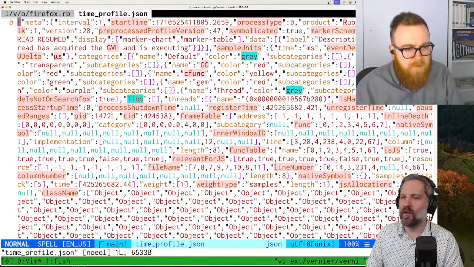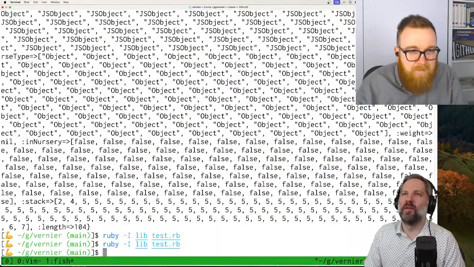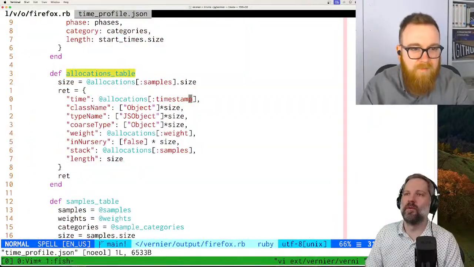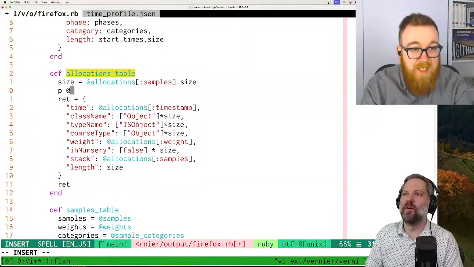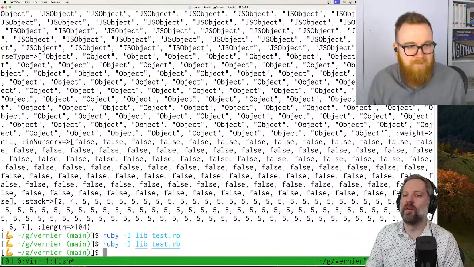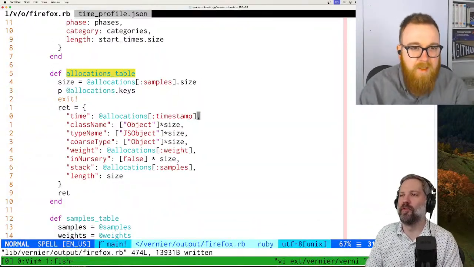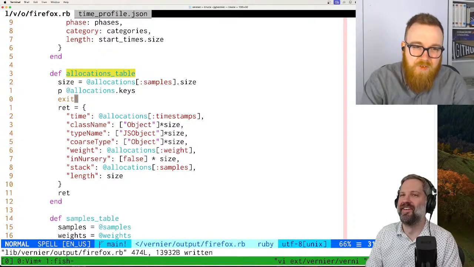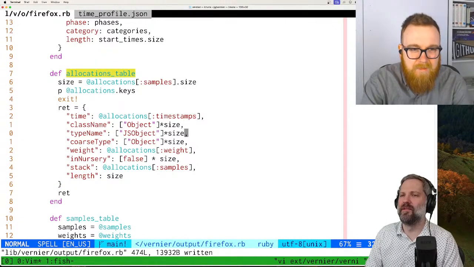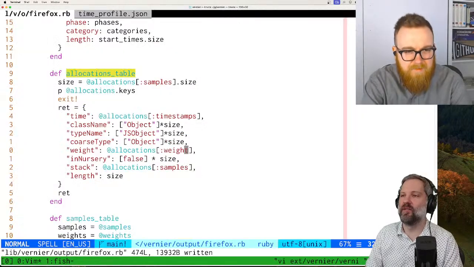Oh, there we go. Is it there now? No, it's still null. Okay. What are we doing wrong here? Timestamps, maybe? Yeah, allocation.keys. Yeah, okay. Probably should use fetch. Timestamps, and we need weights also. TS? TS. Yeah. Okay.